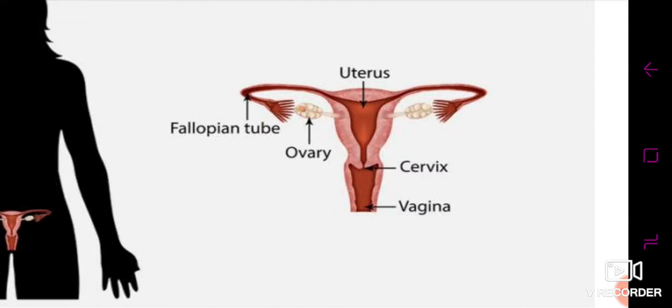After that, two phases occur inside the female body: what occurs if fertilization happens, and what occurs if fertilization doesn't happen. We'll take a look at both phases one by one.